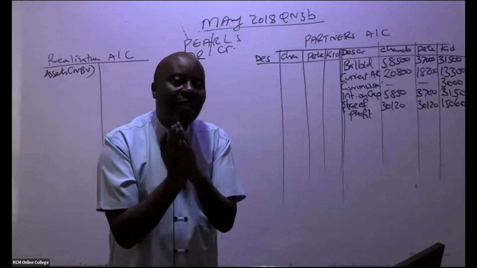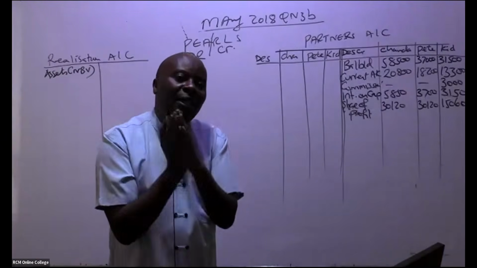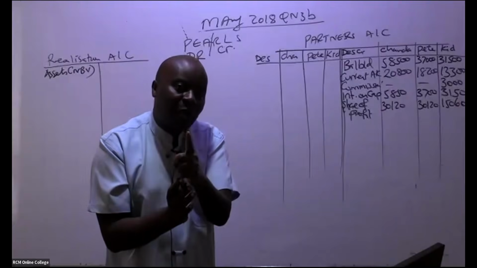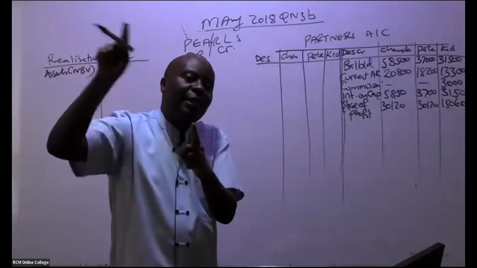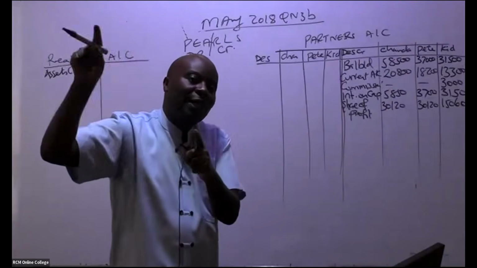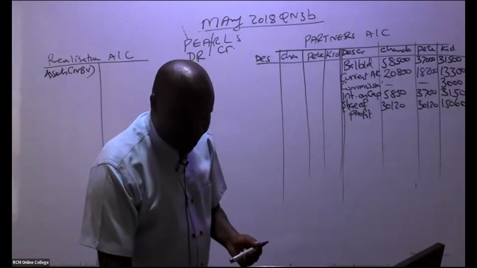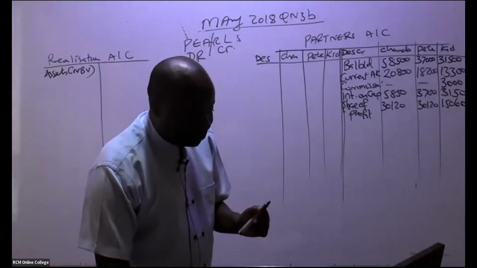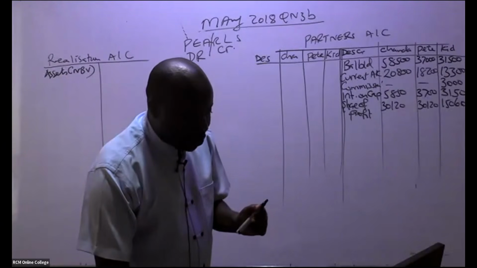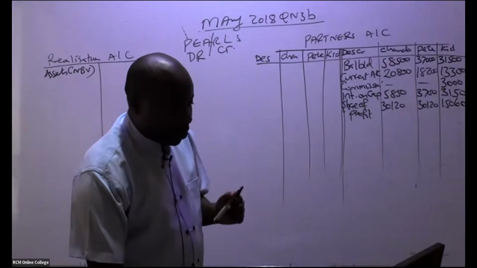So whenever you're closing assets, you shall be debiting the realization account, and then you credit the assets, and you're crediting those assets at net book value. So then you go straight away to the trial balance. Go to the trial balance. So trial balance, what have they told us here?